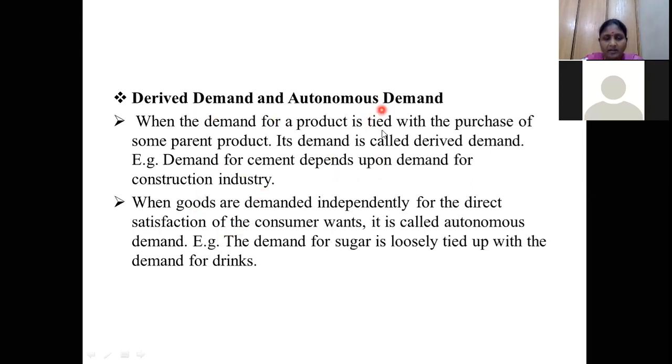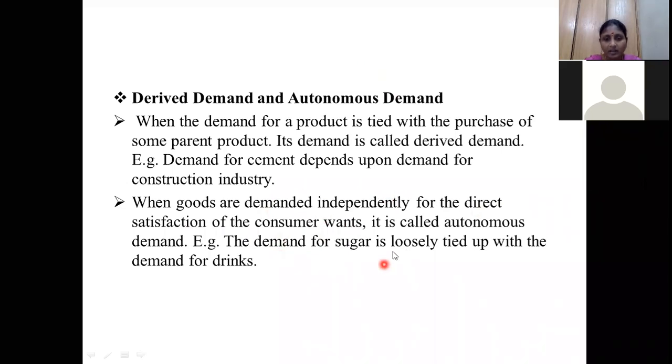Next, autonomous demand. These are the commodities which we demand autonomously, independently. Their demand is not depending upon any other product or commodity. Such type of demand is called autonomous demand. When goods are demanded independently for the direct satisfaction of consumer wants, if a consumer has a particular want, then to satisfy it, he is going to buy a particular thing. This buying is not going to depend upon any other thing. So whatever goods are demanded independently for the direct satisfaction of the consumer's want is called autonomous demand.